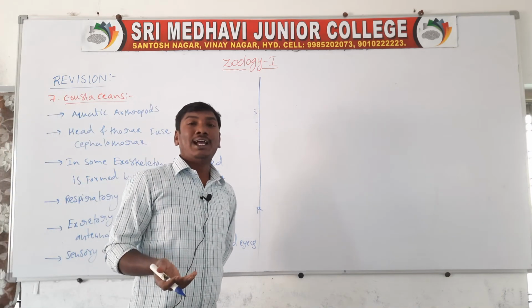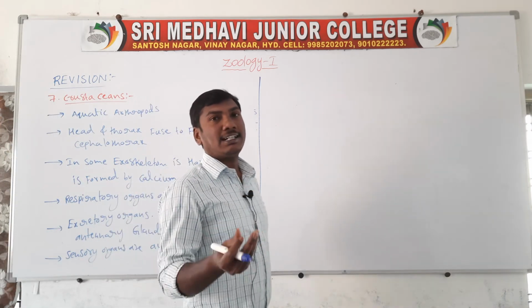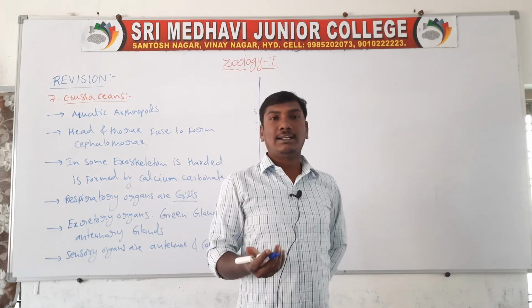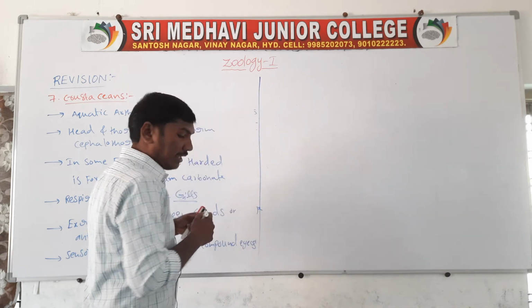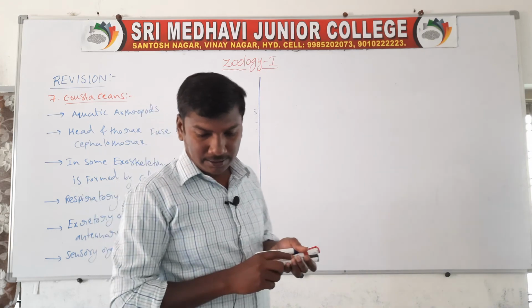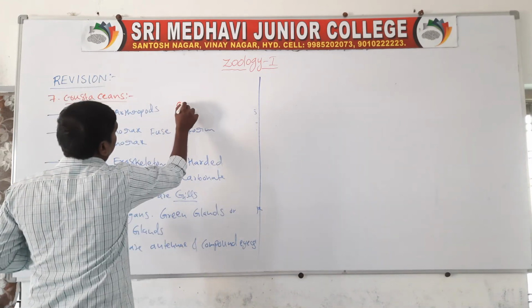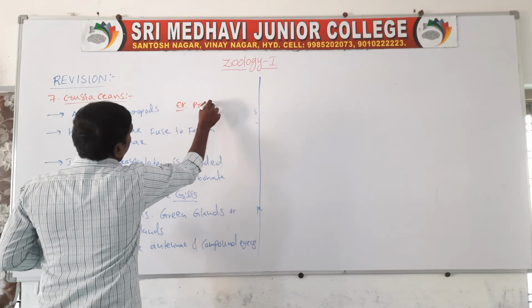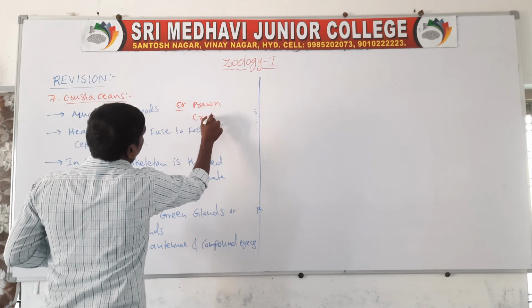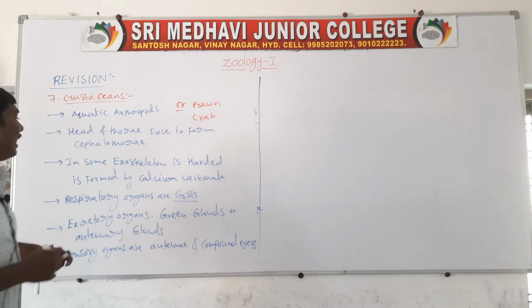Example, prawn, the freshwater prawn Palaemon, and crab. So these are the crustacean general characters.